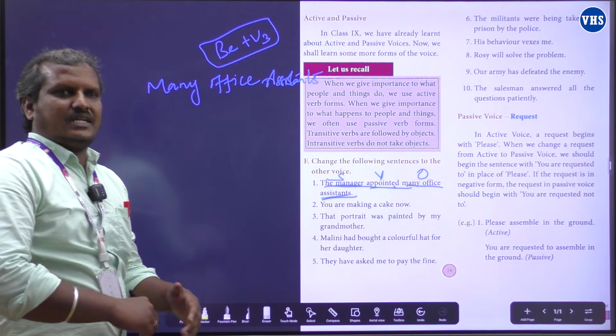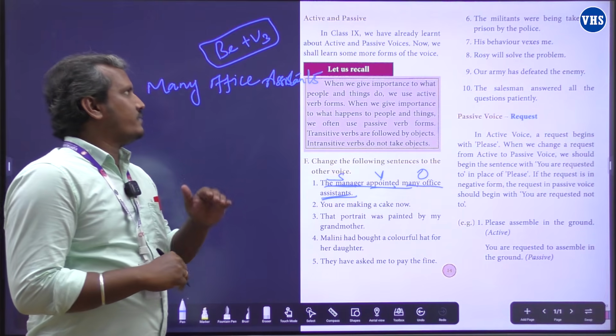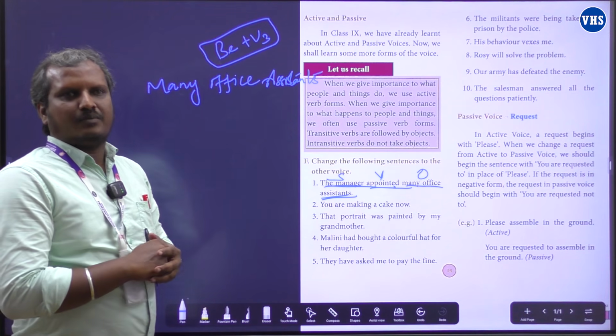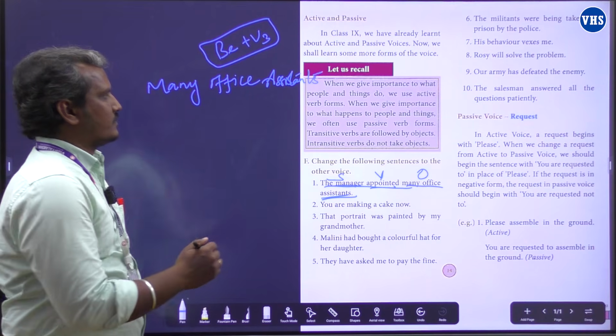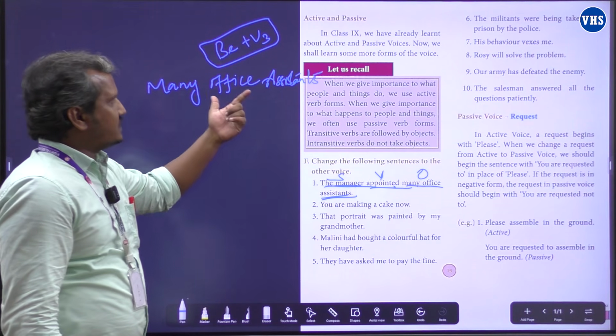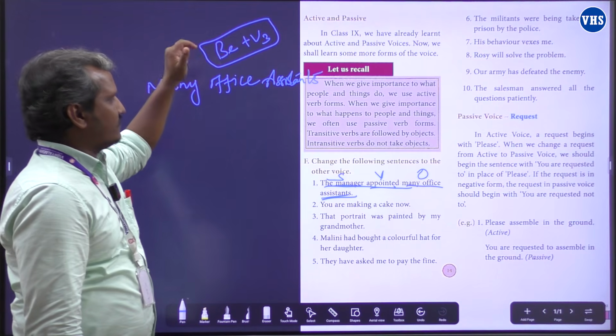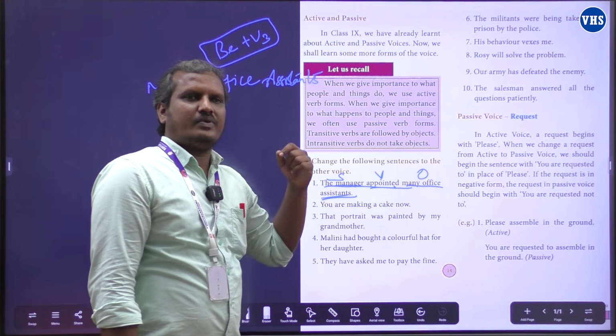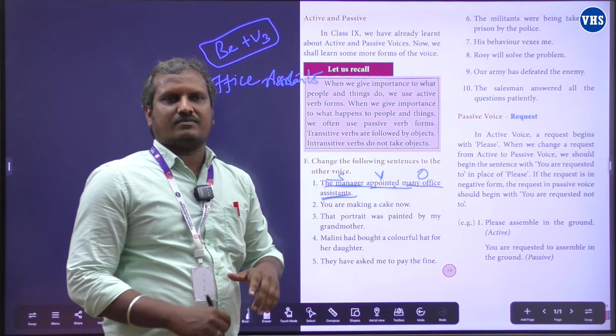This is the identification for the passive voice. We need to have a be form verb plus V3, that is the action verb 3, past participle. Now, many office assistants. Now we'll have a be form verb. The appointed, the verb is past tense. So we need to use past be form verbs.